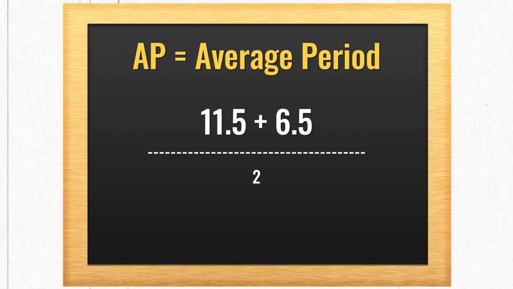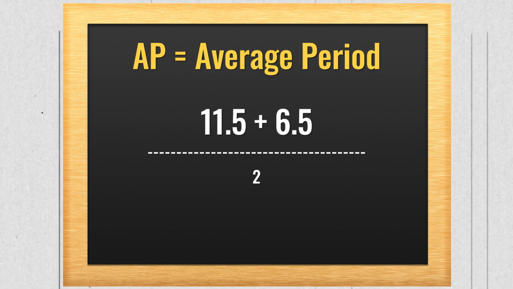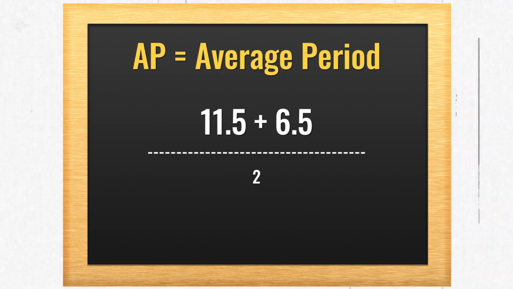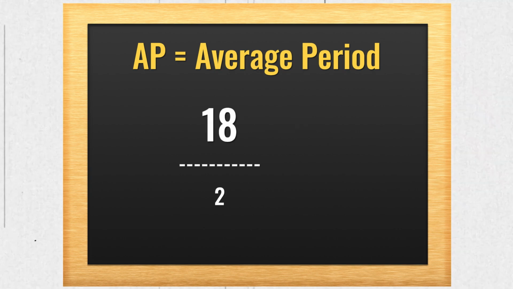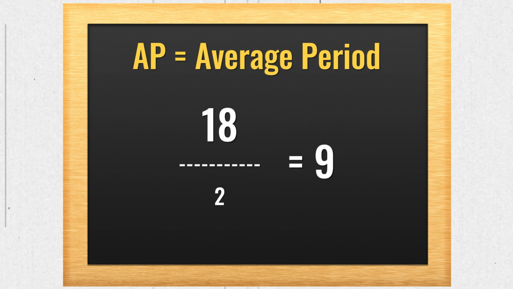Because only half a month is left in the month of September and remaining 6 months from October to March. So it is 11.5 plus 6.5 whole divided by 2. 11.5 plus 6.5 will give you 18. 18 divided by 2 will give you 9. So 9 is the AP for this one.